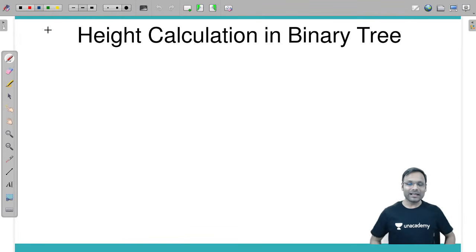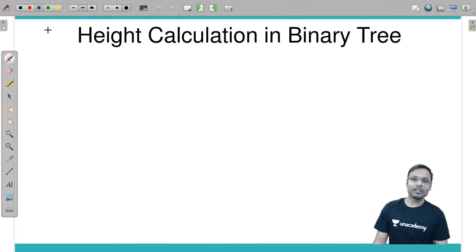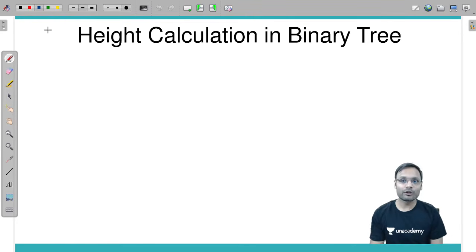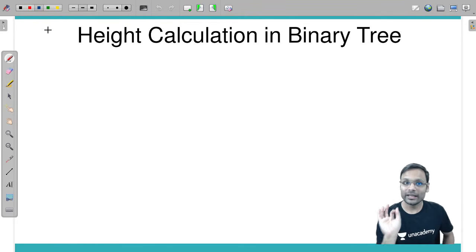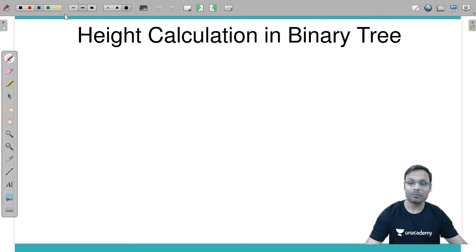चलिए, अब बात करते हैं how to calculate height of a binary tree recursively. This is seriously one of the very easiest kinds of solution. I will explain you first using an example. After that we will try to get some kind of algorithm, a recursive algorithm, out of this.